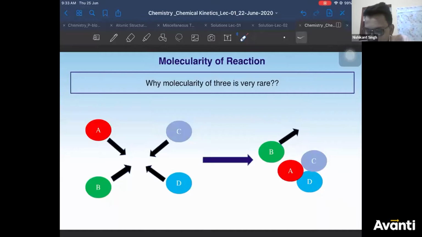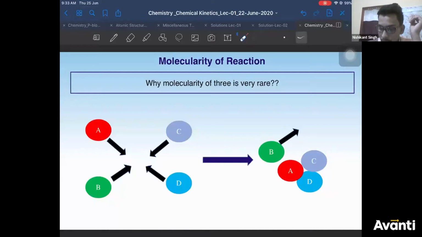Now, why molecularity of 3 is very rare? Molecularity 3 is very rarely found, or molecularity greater than 3 is also very rarely found. So how we defined our molecularity was, it is the number of molecules which will come and collide with each other in one step. That is elementary step. So in one step, the number of molecules which will come and collide with each other of the reactants is known as molecularity.